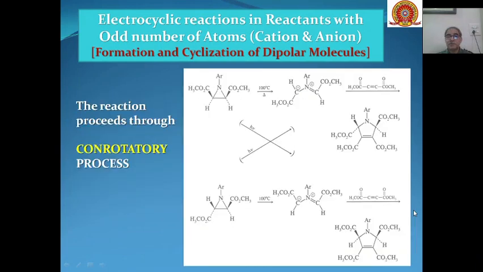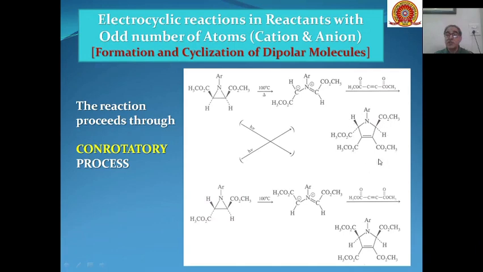Then a few examples of dipolar molecule formations. Say you have substituted aziridines. When this is heated at 100 degrees centigrade, it gets converted into this type of 1,3 dipolar molecule, and the reaction proceeds through a conrotatory process. This 1,3 dipolar molecule on reaction with this leads to the formation of these 5-membered heterocyclic compounds containing nitrogen.